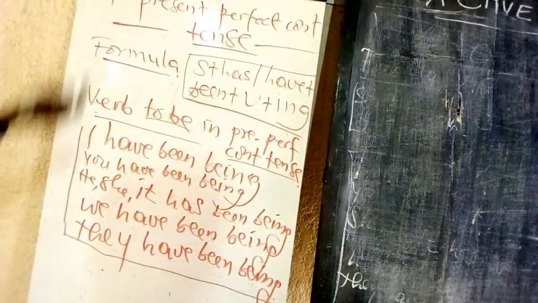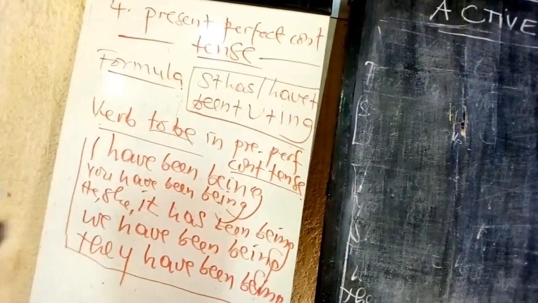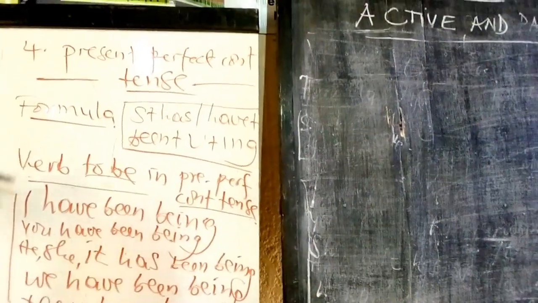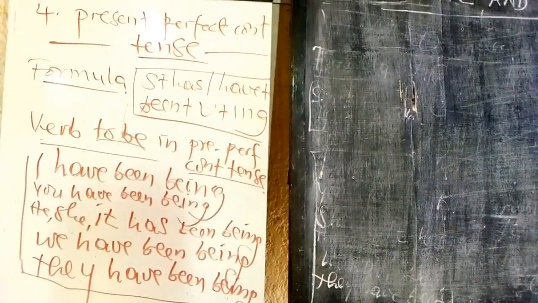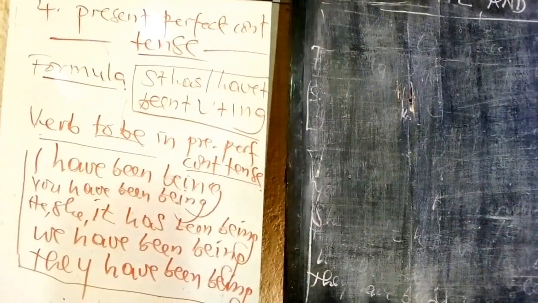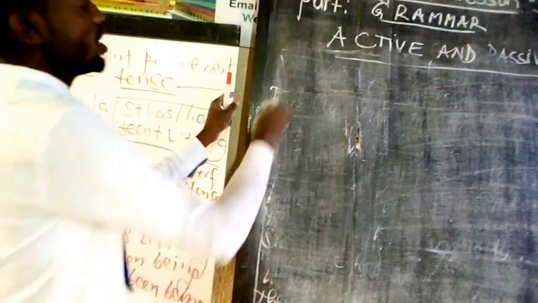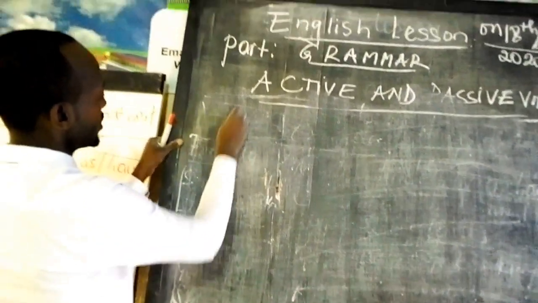As we have done for the previous examples, we have seen that to convert active voice into passive voice, we have to use verb to be. Now, we are going to follow again the examples related to the active voice of sentences which are in the present perfect continuous tense.